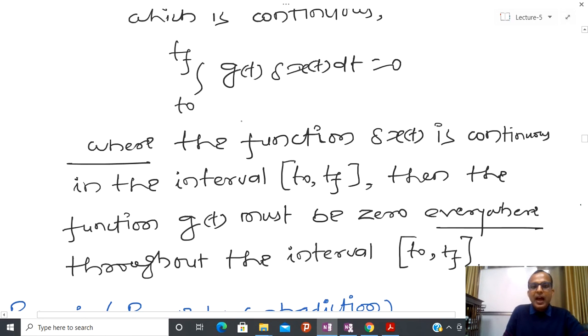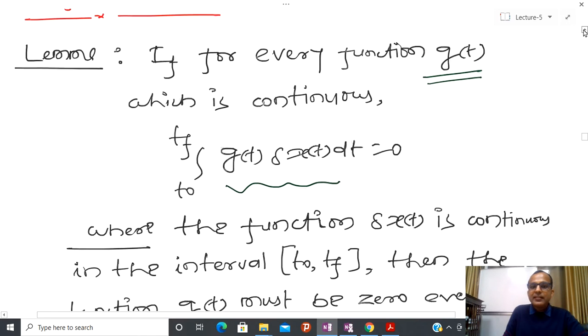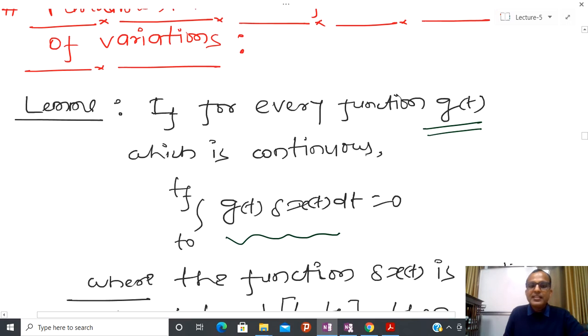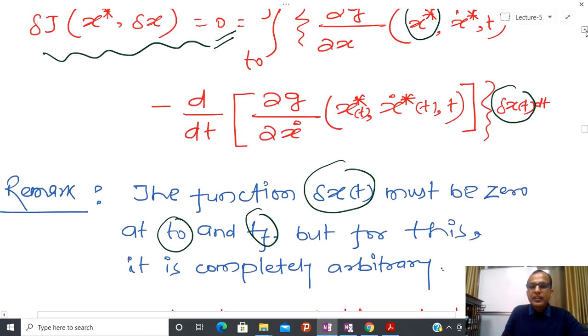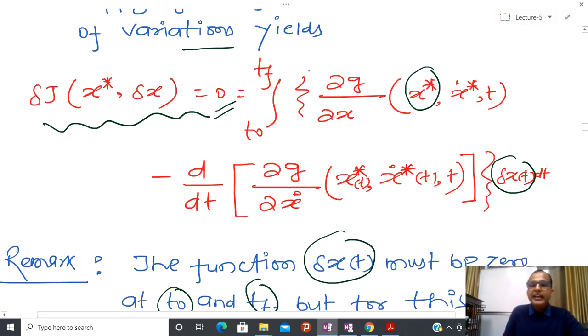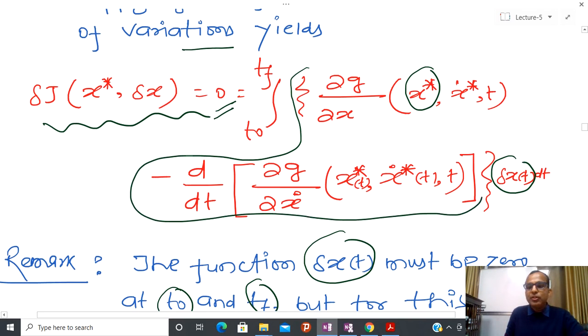So this theorem suggests that there is only one possible choice, and it should be 0. Using this lemma I can simplify, since this whole integral is 0, so at the same time I can say that this is equal to 0.